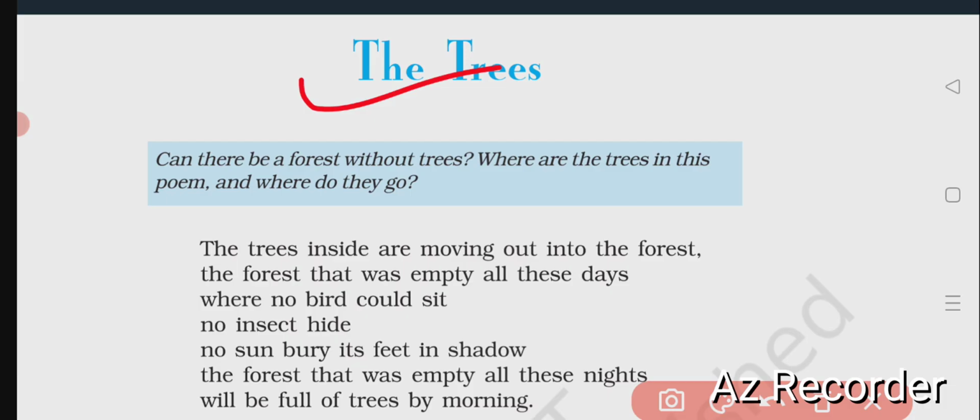Let us read the text. The trees inside are moving out in the forest. In the opinion of the poet, what does the poet say here? The trees inside are moving out in the forest. I mean, the trees of the house are moving towards the outside. As if they don't want to stay in the house. Rather, they want to go outside the house and remain there, and to be the natural forest there.